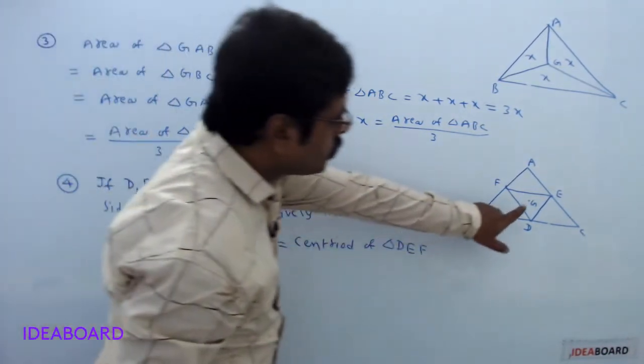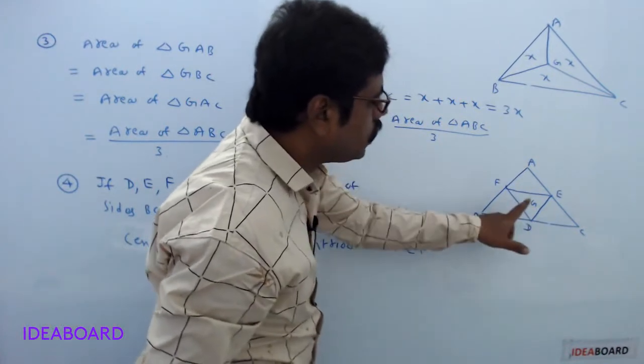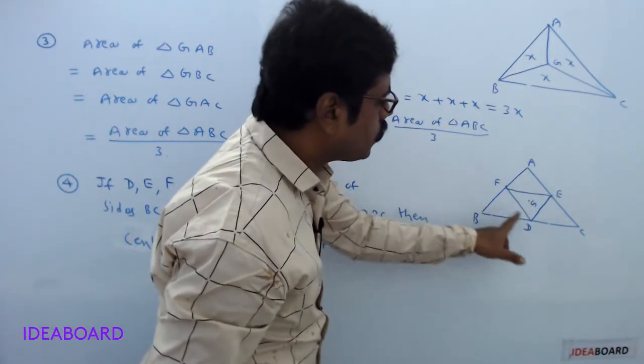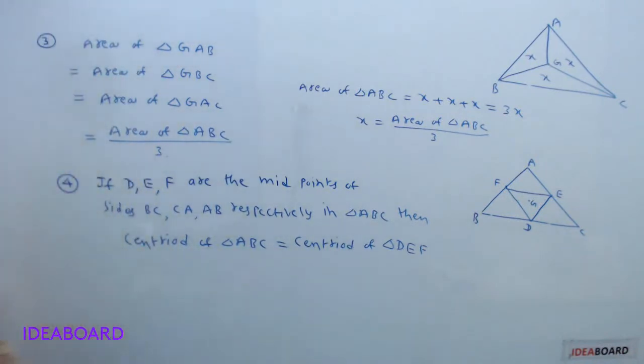So from the diagram, the centroid of triangle ABC is the same as the centroid of triangle DEF.